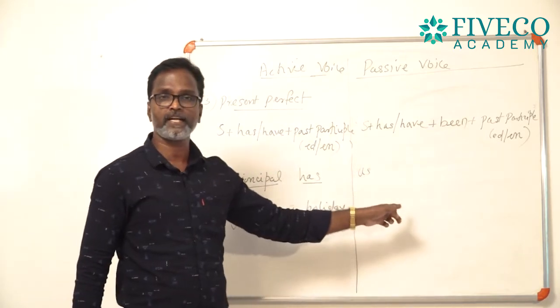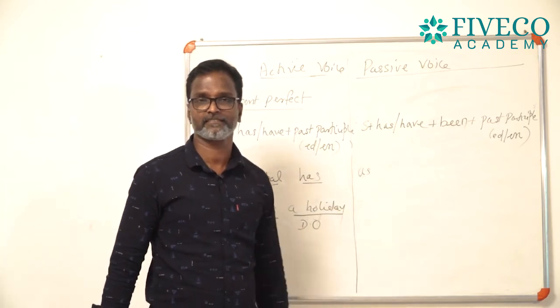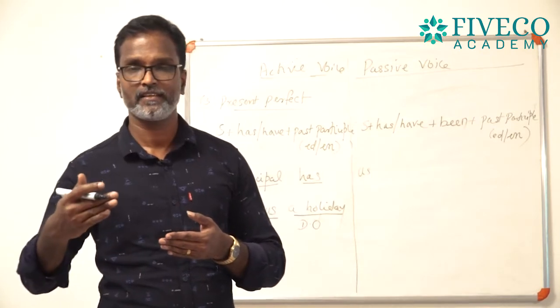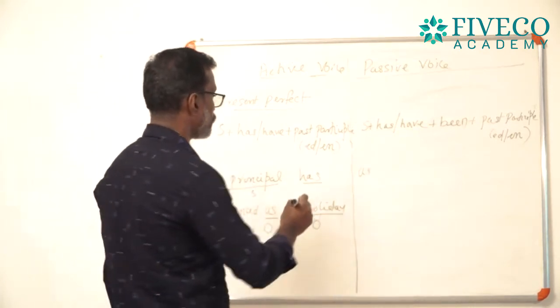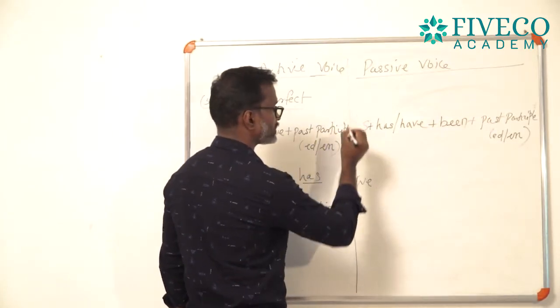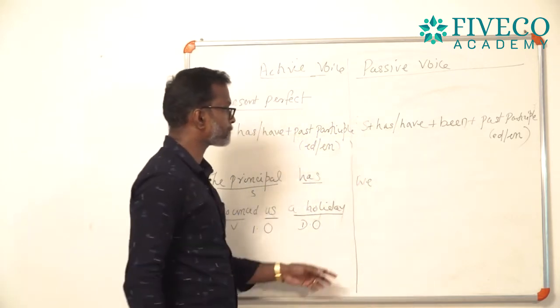Can you start a sentence with us? I have never seen any sentence which starts with us. And what is the correct form of us? That is we. So, us became we. Now, we have got the subject we, and has or have.